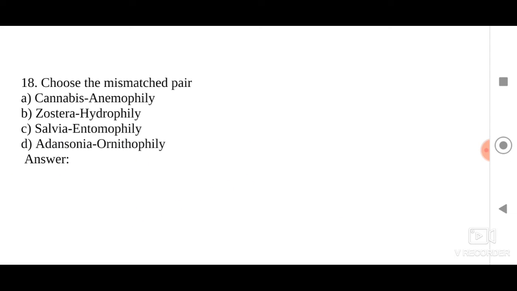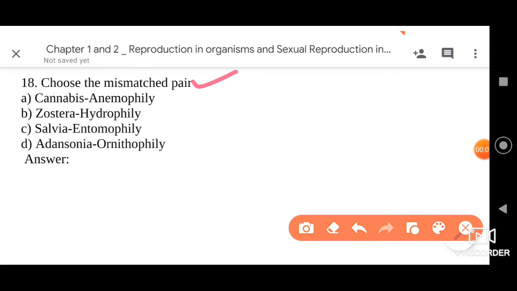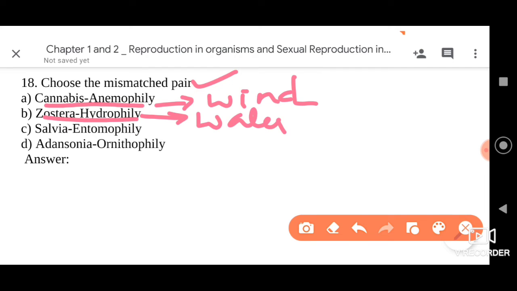Next question we have, choose the mismatched pair. We need to identify which pair is wrongly matched. Cannabis shows anemophily. Yes, anemophily is pollination by wind, so that is a correct statement and not our answer. Next, Zostera shows hydrophily. Yes, water pollination can be seen in Zostera marina, a marine plant, and this is also correct. Then the third option is Salvia shows entomophily.